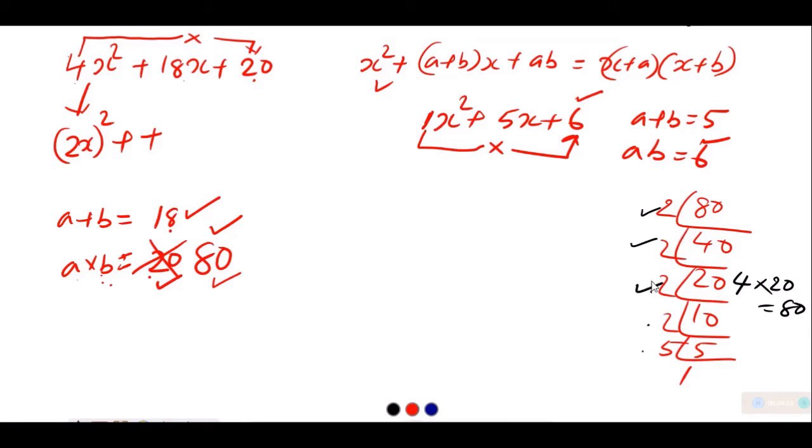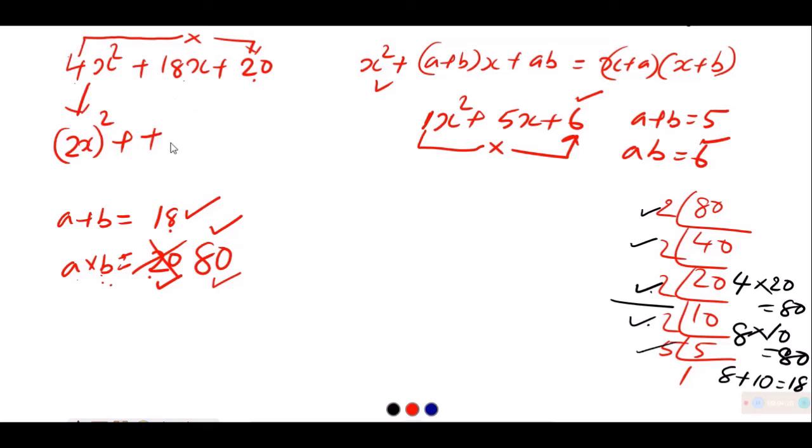We will take three 2s here. 2 into 2 into 2 is equal to 8, and 5 into 2 is 10. Again the product is 80 and we can add 8 plus 10 to get 18. So that is the mechanism.